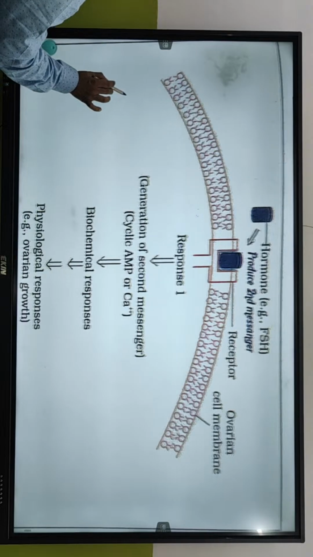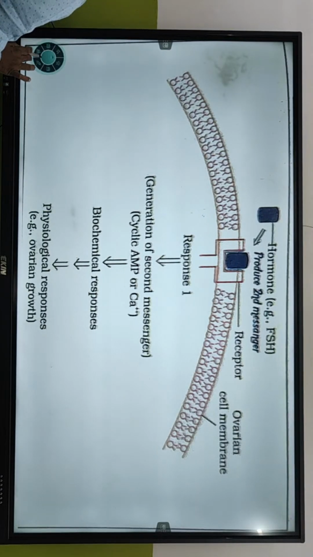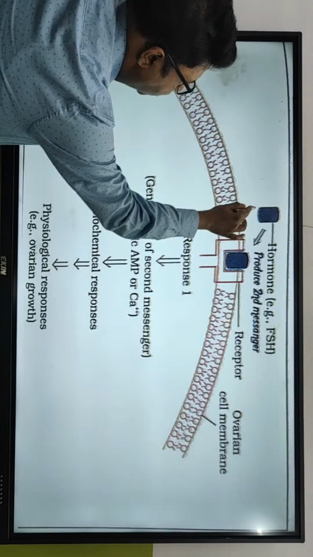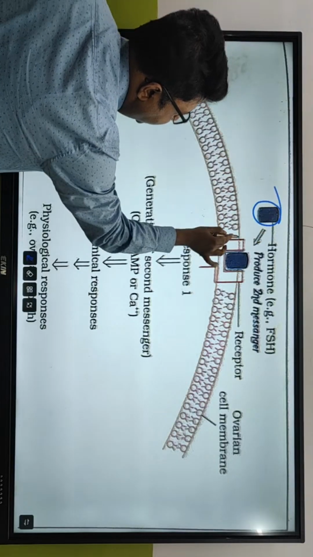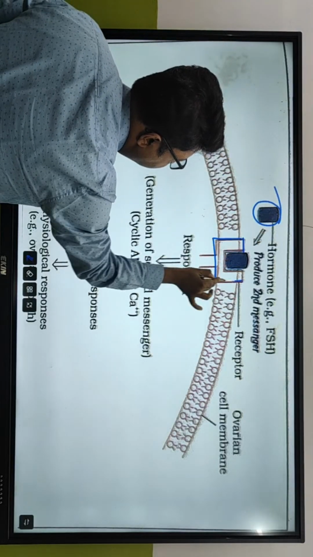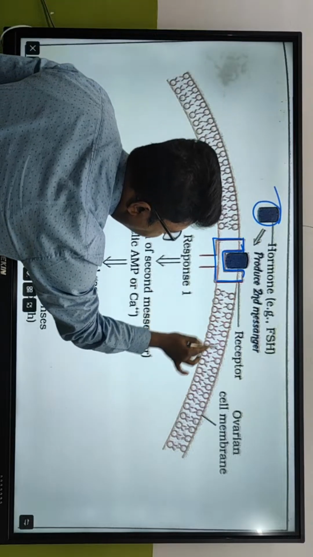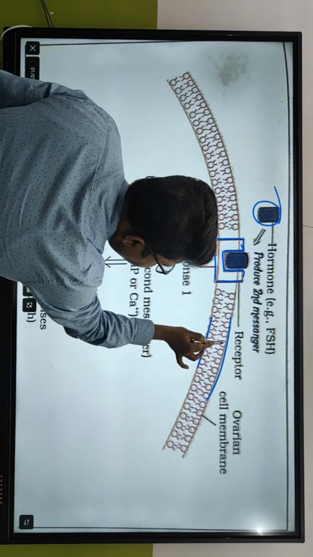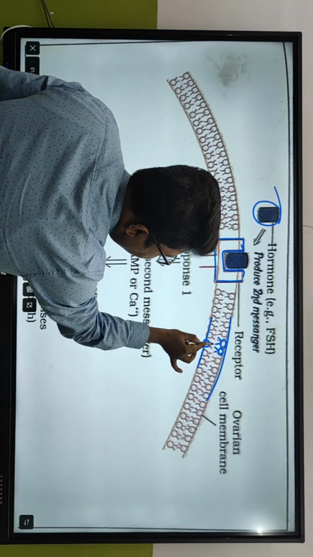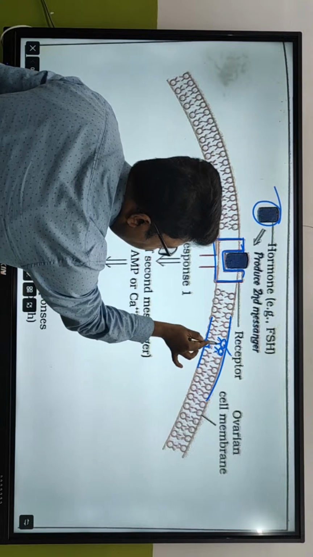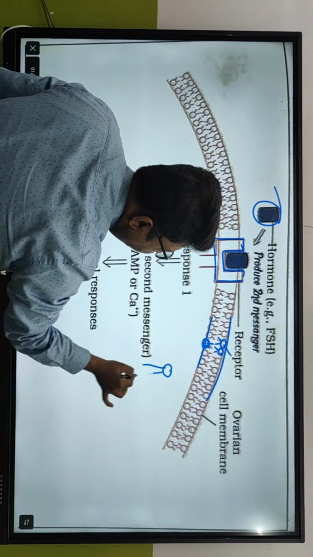This is the structure. This is follicle-stimulating hormone, FSH. It has a special receptor on the cell membrane of the ovary. This is the cell membrane. This is lipid, remember? Bilipid layer. This is a polar head. This is a non-polar tail. This is polar head. Fine, I think you know this.